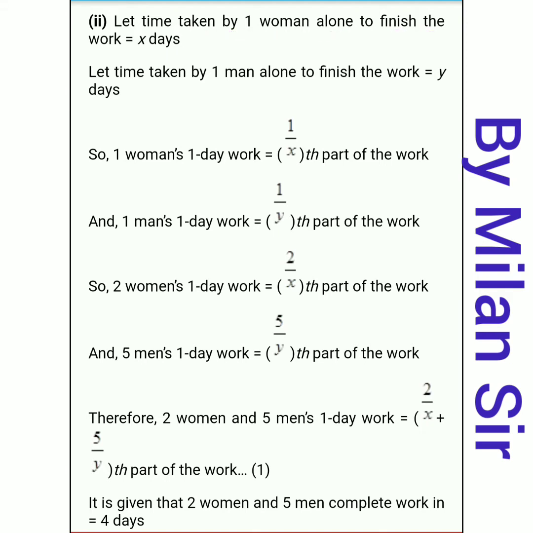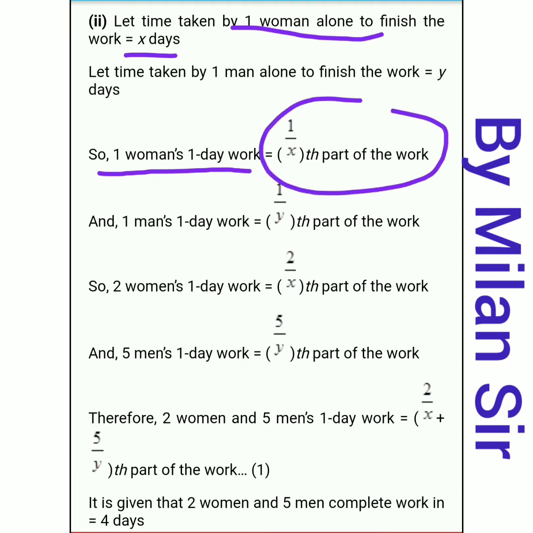After that, we need to find it for two women. So first of all, we need to find one woman's one day work. If one woman takes a total of x days, then one woman's one day work is equal to 1 upon x, the part of the work.